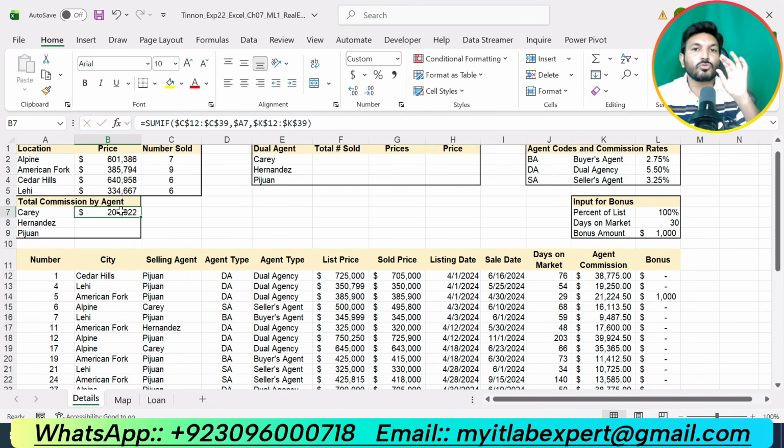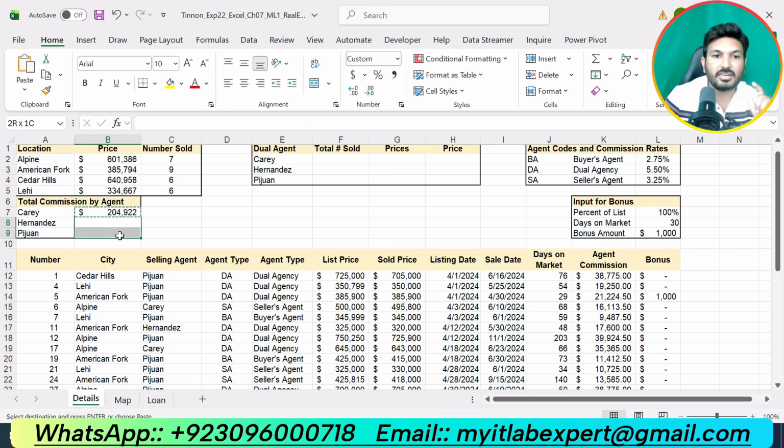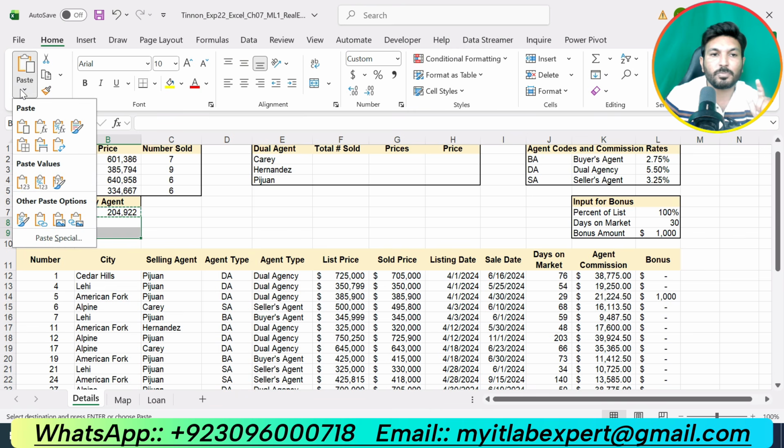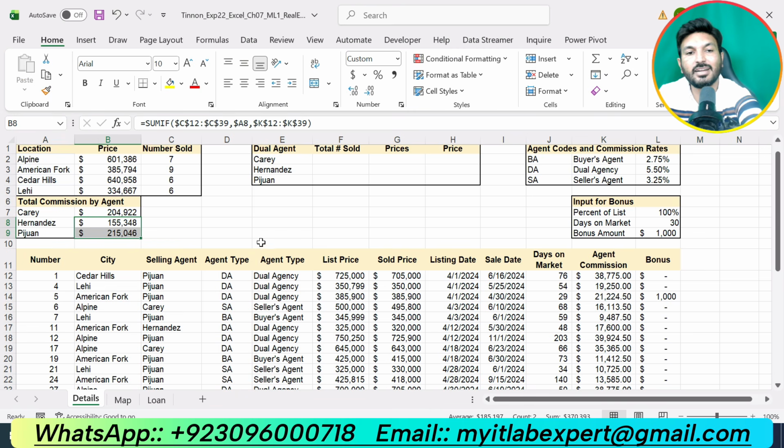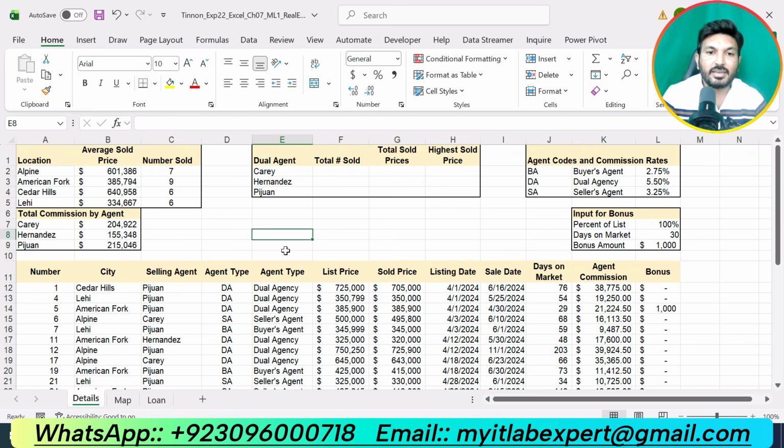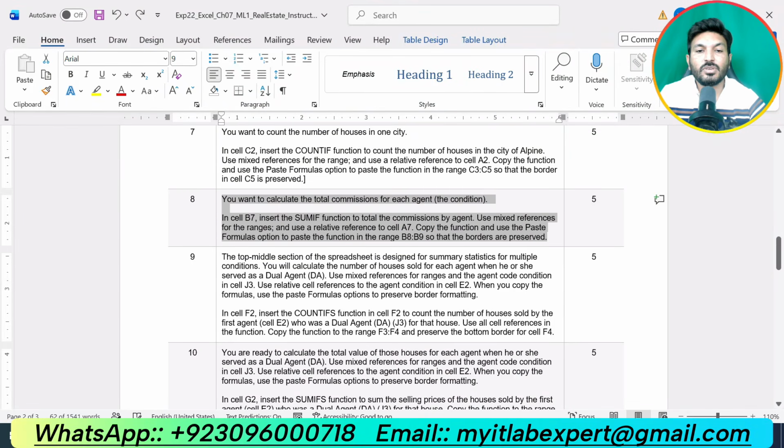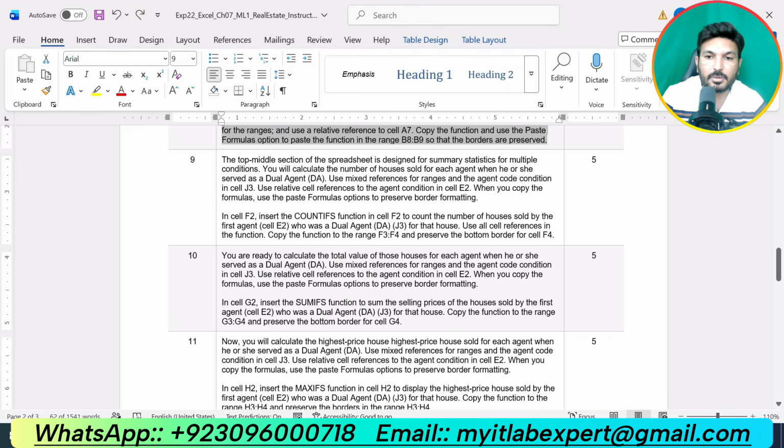Now we are supposed to copy the formula and paste into the range B8 and B9. So click copy, select B8 and B9, go to the paste option and select formulas. So that is all about step number 8, where we were supposed to calculate the total commission by different agents. For this purpose we were supposed to use the SUMIF function. Now we are supposed to do the next step, that is step number 9.